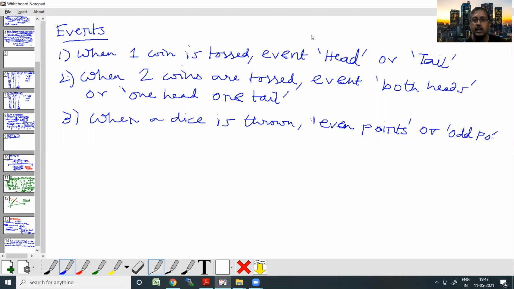We have started with the basic concepts of probability and we have talked about random experiments, outcomes and events. Just one quick thing: sometimes events and outcomes may sound very synonymous, but let us understand the difference between outcomes and events clearly.